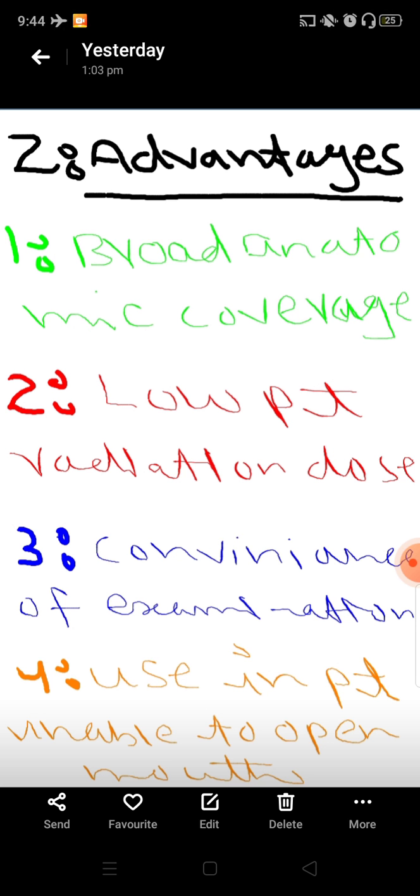And if there is an infection other than trismus and a patient cannot open the mouth, again we use OPG in that person. These are the four advantages of OPG: broad anatomic coverage, low patient radiation dose, convenience of examination, use in patient unable to open mouth.